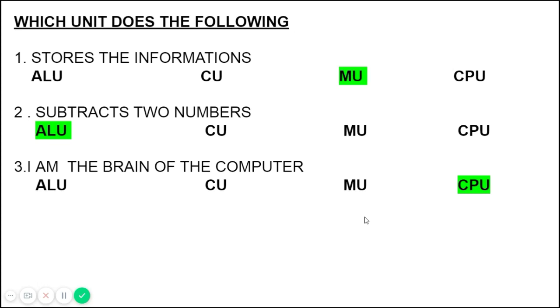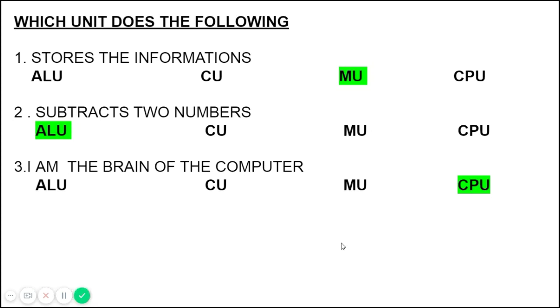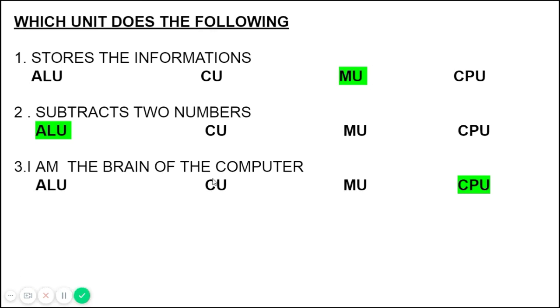Next, now there are some questions dealing with different units. Now you have to select the right unit. See here, stores the information. Which unit stores the information? Arithmetic logic unit, control unit, memory unit, or CPU. Memory unit only has this ability. It has the ability to memorize everything. Then subtract two numbers. Not only subtract, any kind of mathematical operation can be done only with the ALU, arithmetic logic unit.